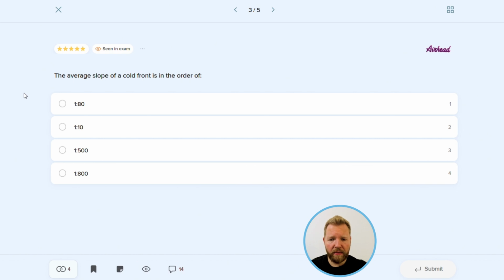Here, you are asked about the slope of a cold front, which is around 1 to 50 to 1 to 75. Although some sources also say it's up to 1 to 100, so answer number 1, 1 to 80, is perfectly correct. And this is the correct answer.